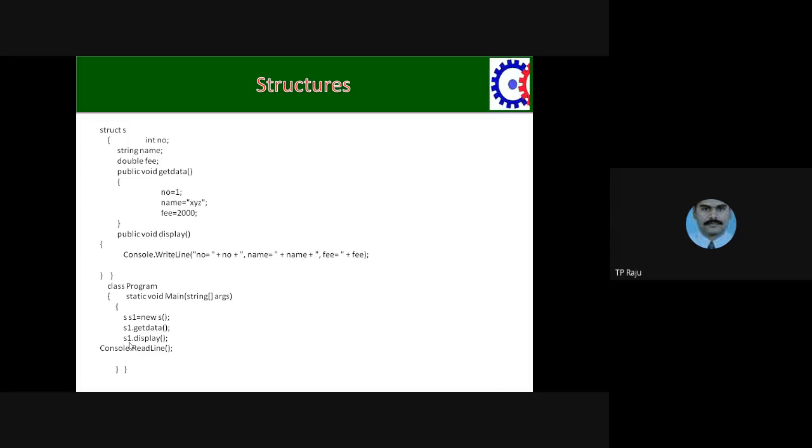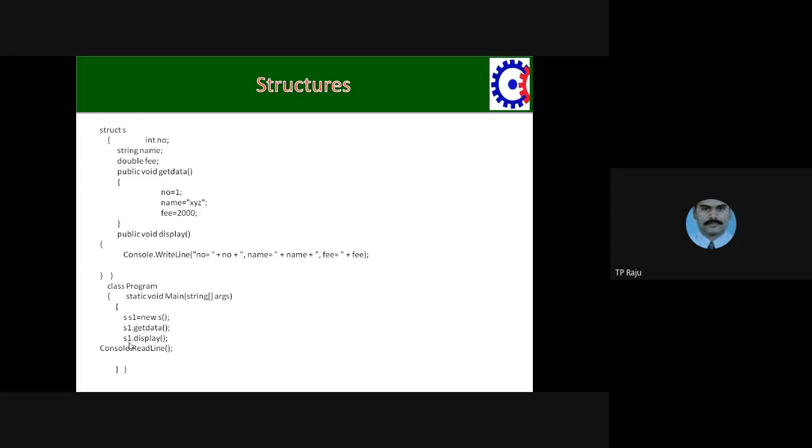Here a new thing is creating structure variable by using new keyword. When you have functions in the structure, that time you use new keyword to create the variable. Remember the point. And beside the new keyword you have the constructor. You are not defining the constructor here, but you are simply calling the constructor.